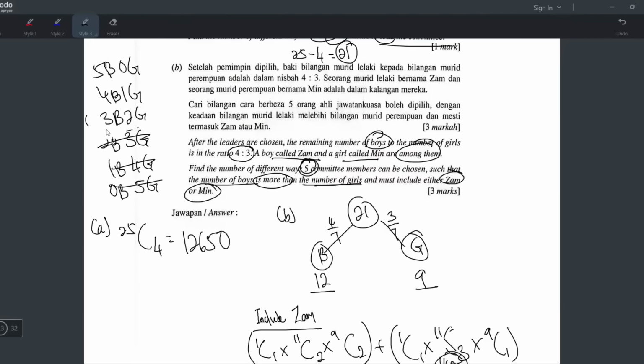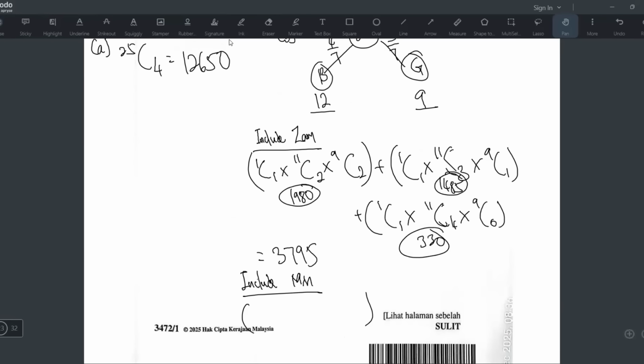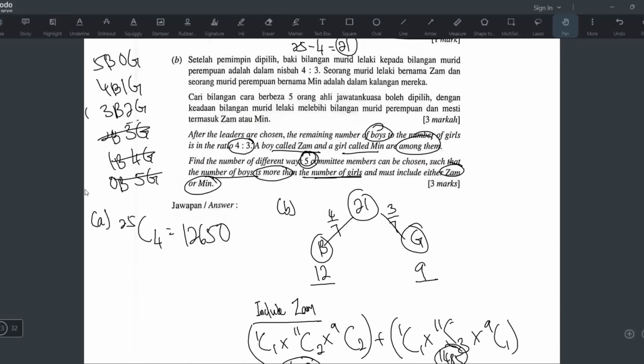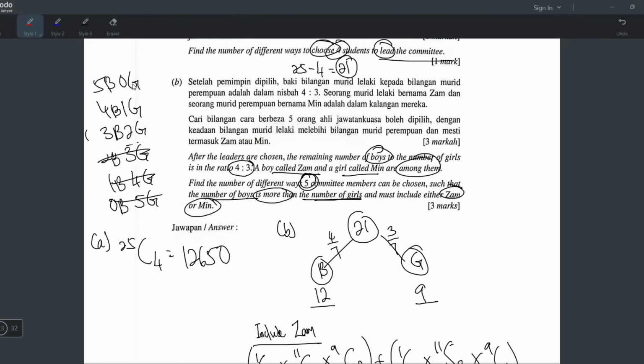So you want boys more than girls. Let's do 1C1 first, because you have to choose the girl, right? So now your girls have to minus 1. This one is not possible, it doesn't exist, so ignore that. This one minus 1 becomes 0, then minus 1 becomes 1, 2, 3, 4.